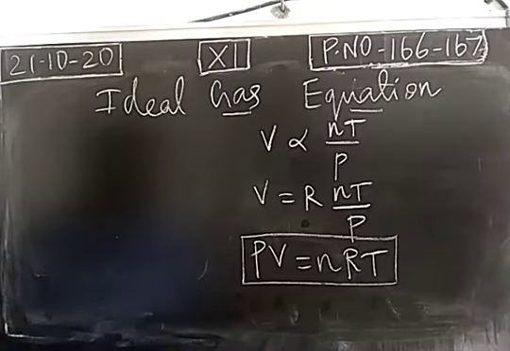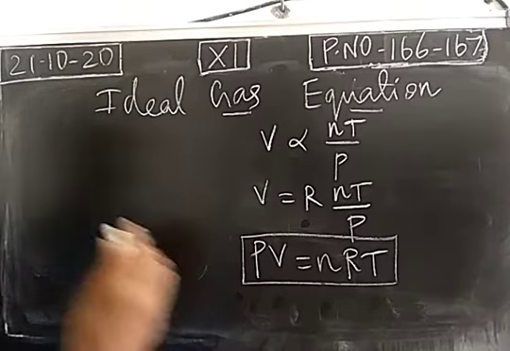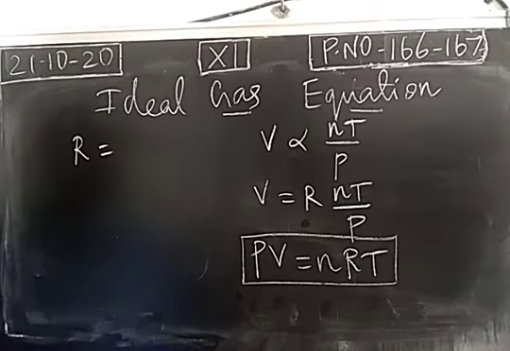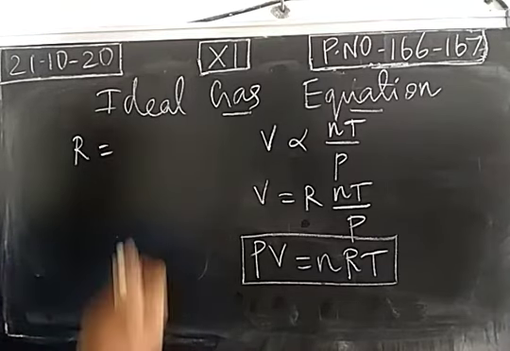So this gas constant can be derived. We rearrange the formula. We need the gas constant R, so R is equal to PV divided by nT. The gas constant can be calculated. We know that pressure is expressed in different units like atmospheric pressure, millimeter of mercury, bar, torr, psi, and pascal. So different units are used.